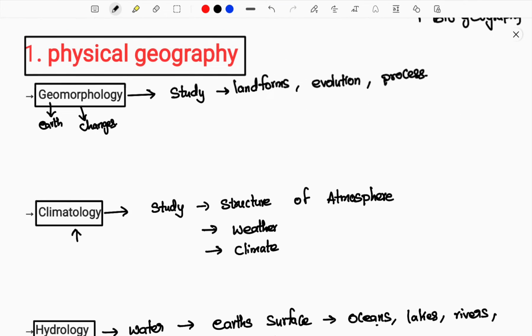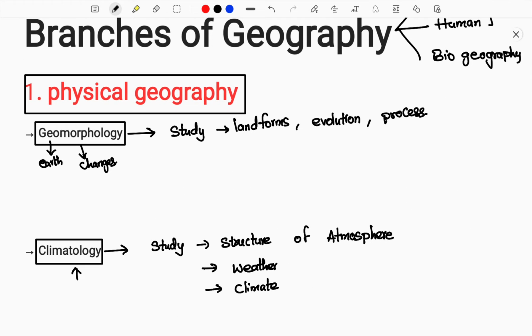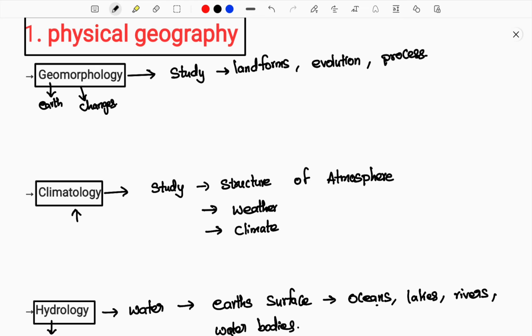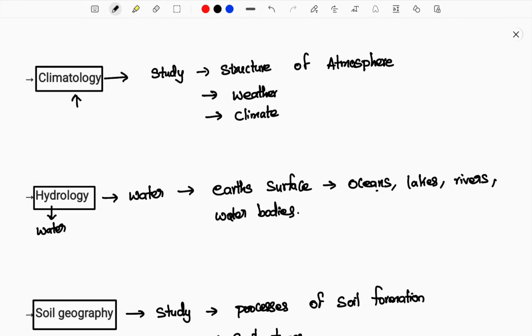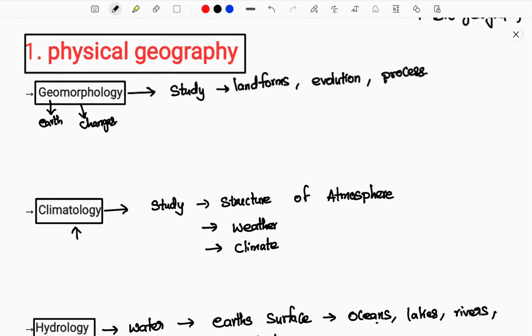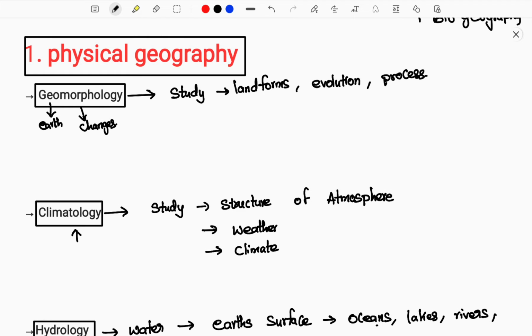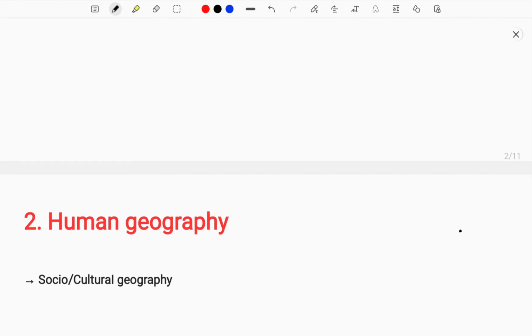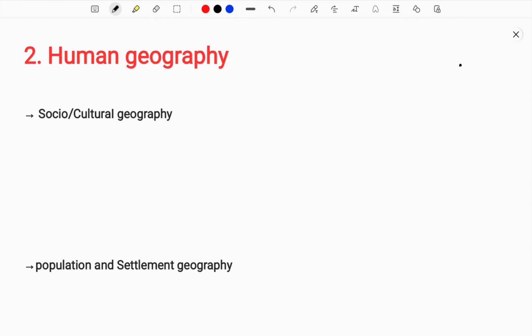Now you have a clear idea what is physical geography. It includes different concepts: geomorphology, climatology, hydrology and soil geography. In each concept we have understood what is what in detail. Now let me take you to the next part of the topic, that is human geography. So the next beautiful concept that we're gonna learn is human geography.